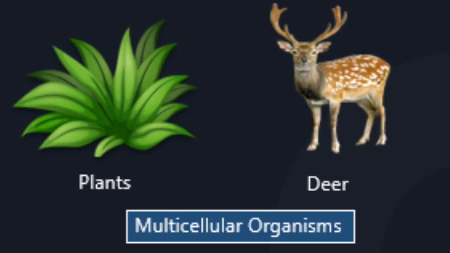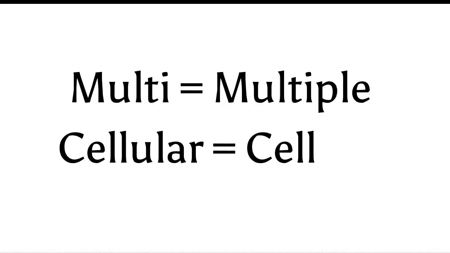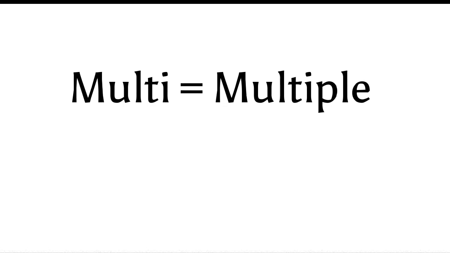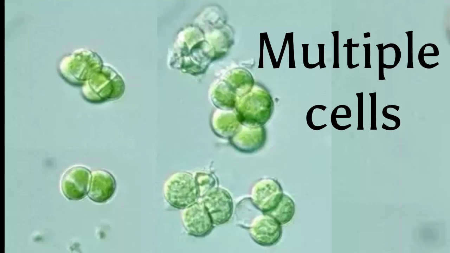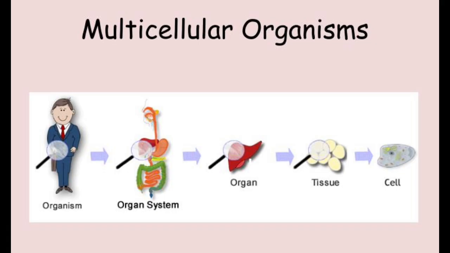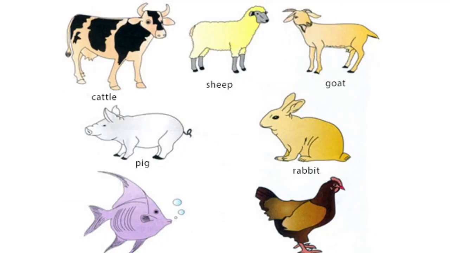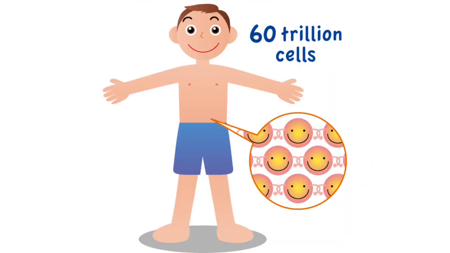Some other organisms contain two or more cells and are thus referred to as multicellular organisms. From the name multicellular, remember that multi means multiple, so multicellular means more than one cell. Examples of such organisms are animals like man, cattle, rabbits, goats. When you observe, they contain trillions and billions of cells.